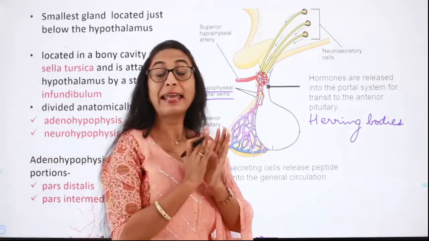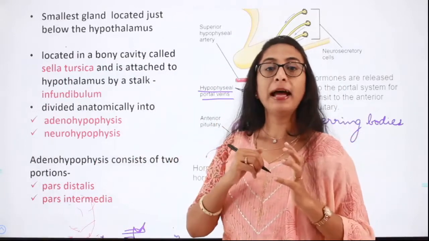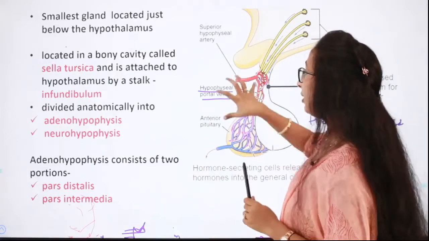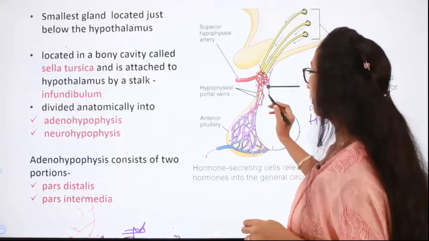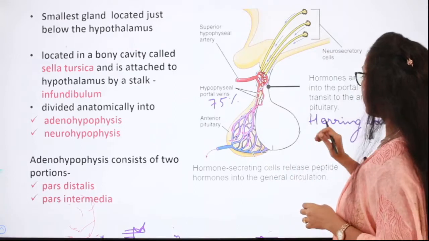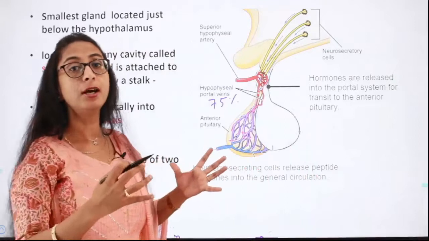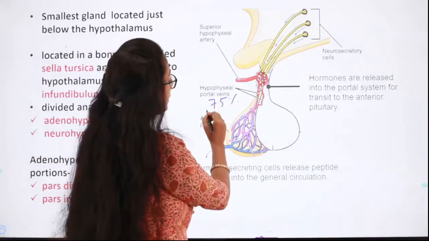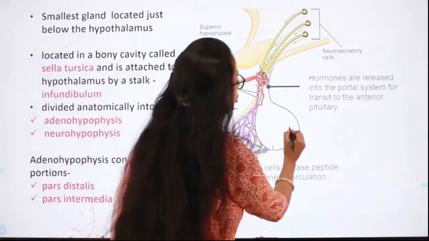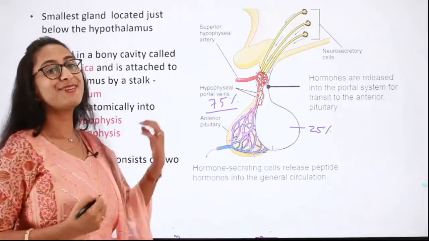Anatomically speaking, the pituitary gland has 2 lobes, the anterior lobe and the posterior lobe. The anterior lobe comprises around 75% of the pituitary gland, and the posterior lobe is just 25%. So the anterior lobe is huge. Keep this also in mind.